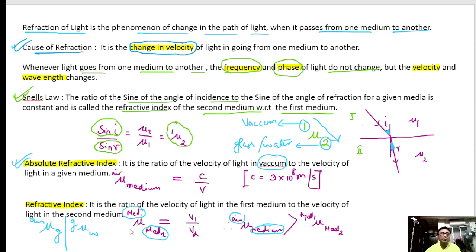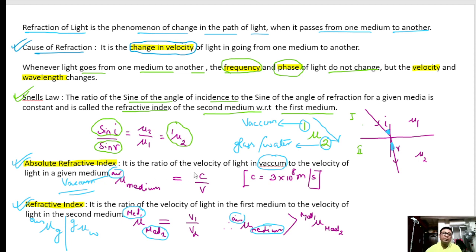In this case we will call it a refractive index. But when the light is going from vacuum to any medium, it is called absolute refractive index.